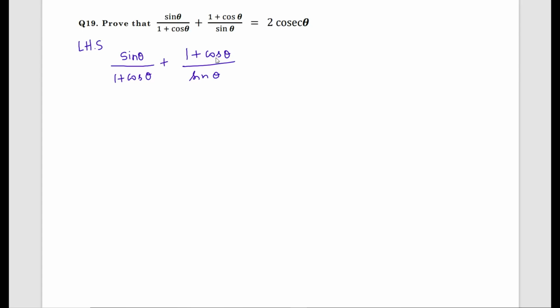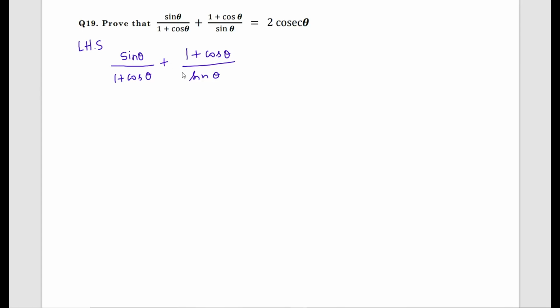When you are solving prove problems in trigonometry, the first step is to write down the LHS.